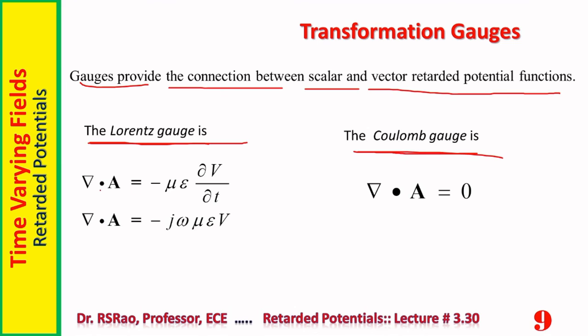What is Lorenz Gauss? Del dot A equal to minus mu epsilon dou V by dou T. Here on one side we have the vector potential, on the other side we have the scalar potential. This is the connecting relation between vector and scalar potentials in dynamic fields. It is called Lorenz Gauss. This can be put in phasor form by replacing dou by dou T with j omega.